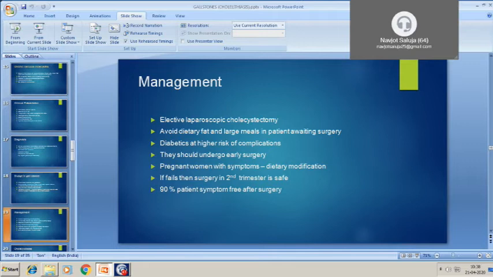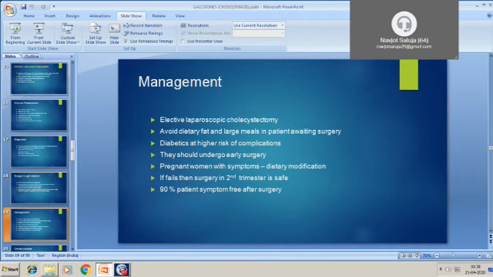And sometimes pregnant patients come with acute pain in the abdomen. They may be having colicky pain, and on ultrasound, USG findings, gallstones are present. In such patients, we have to wait with conservative management till the patient gives birth.